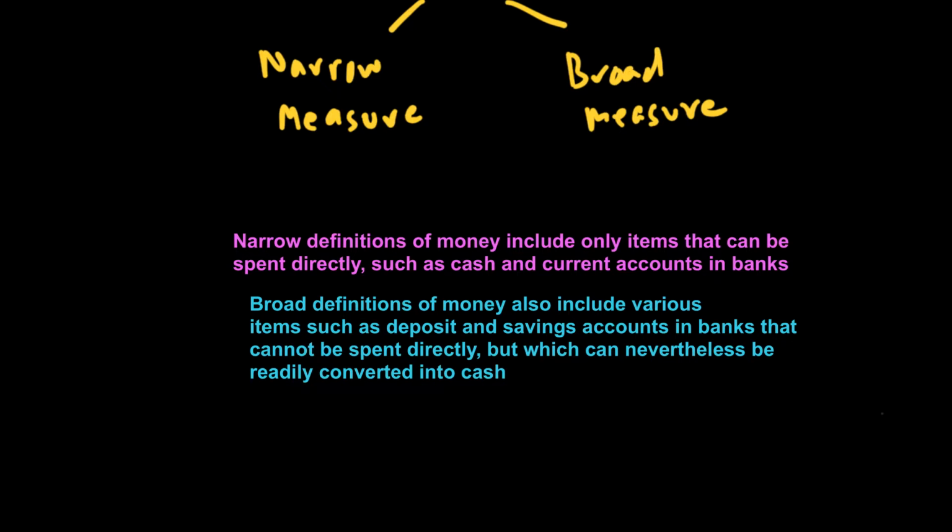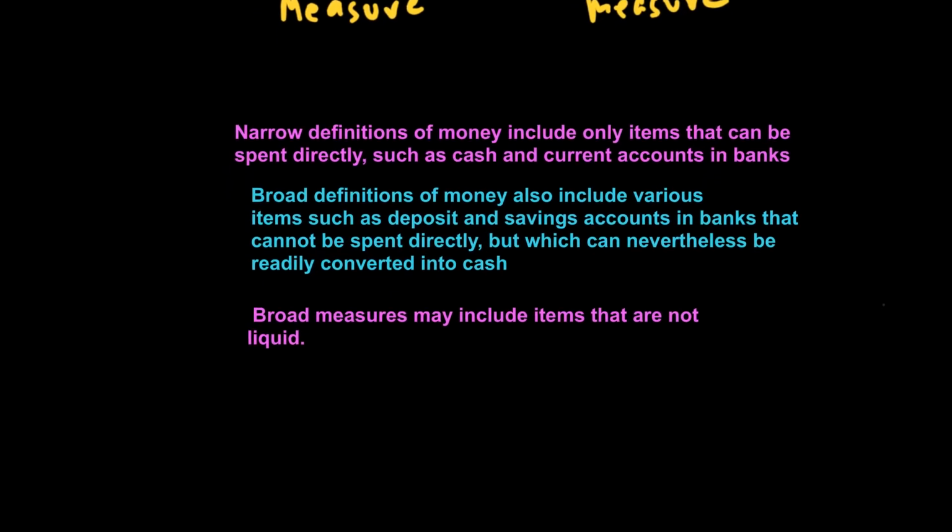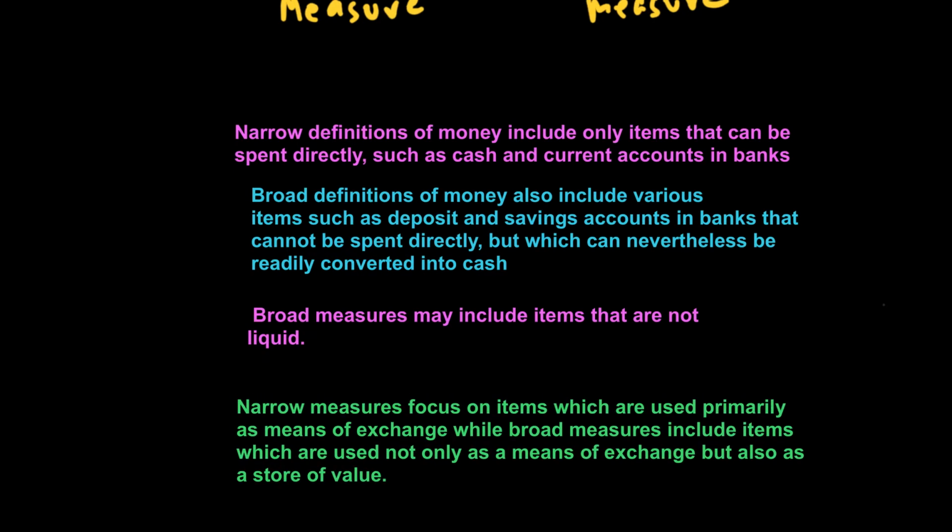So broad money is simply that money which is not that liquid, while narrow money is money which is very liquid. And for us, narrow money basically focuses on those items which are used primarily as a means of exchange, while broad money includes even those items which are not a means of exchange but a store of value. When we say store of value, we mean if you look at your savings account and deposits, they give you interest as well. So that interest that is earned is a store of value. You are trying to save in terms of measures which are broad money.